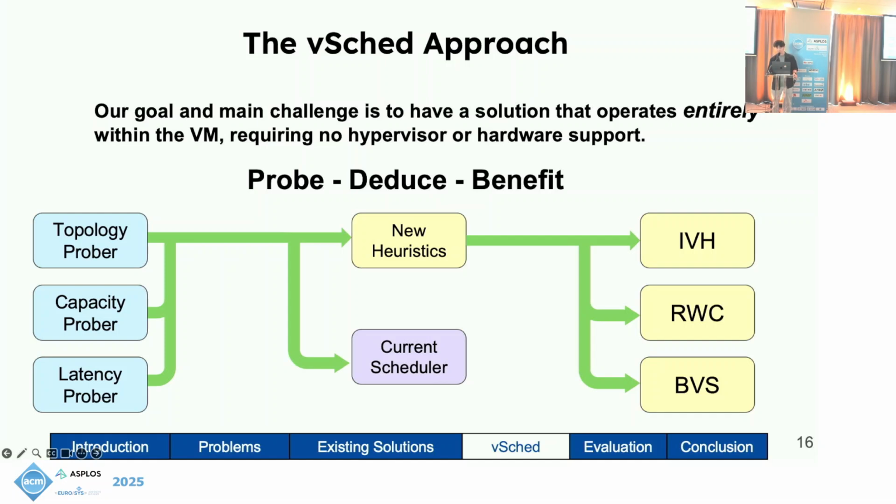Our capacity prober periodically initiates a sched idle workload and gains an accurate view of a vCPU's capacity. And we can probe for latency by measuring how the stolen time is distributed. We benefit in part by feeding all of these correct abstractions to the current scheduler, so it can make correct decisions, but we also benefit from leveraging our 3 new heuristics that are designed specifically for virtualized environments.